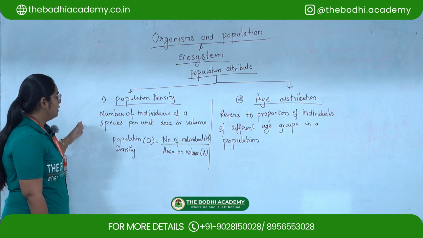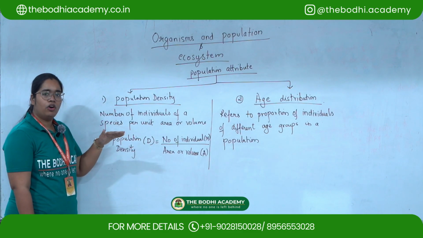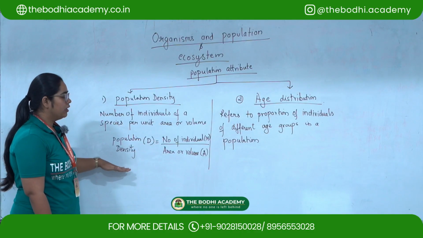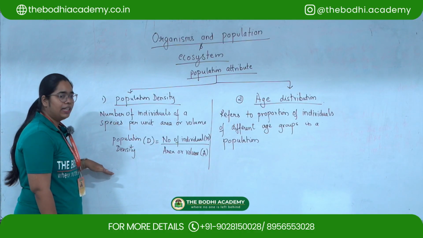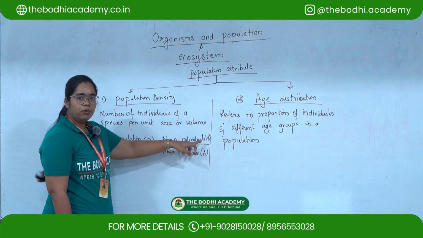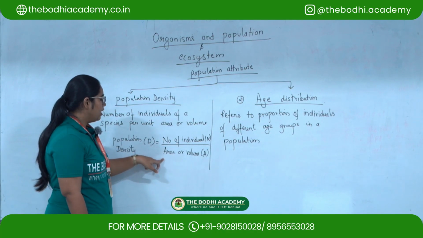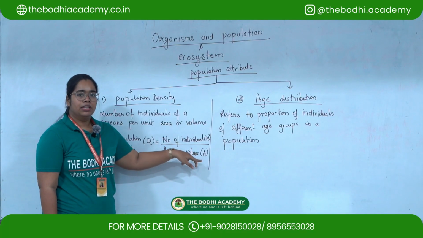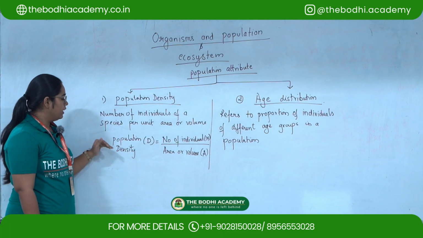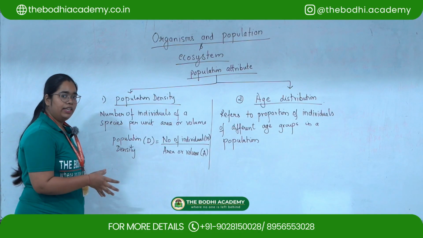Population density is the number of individuals of a species per unit area or volume in a particular area. We can find it using the formula: population density D equals the number of individuals in a particular area, denoted by capital N, divided by the area or volume, denoted by A. Using this formula, we can find the population density of any area or any place.